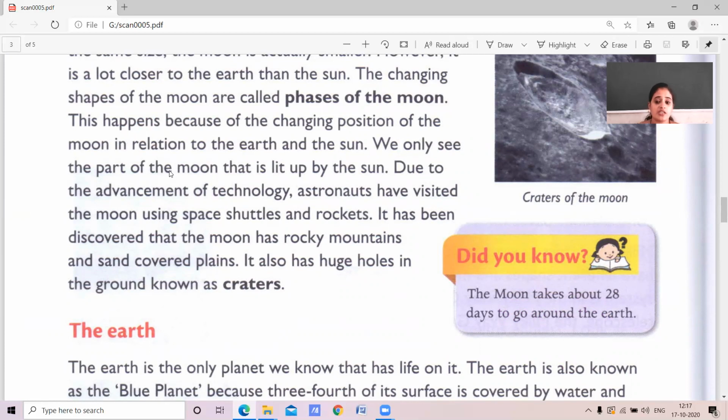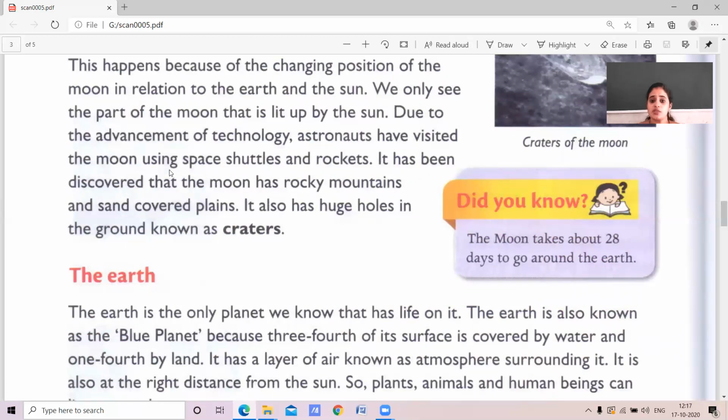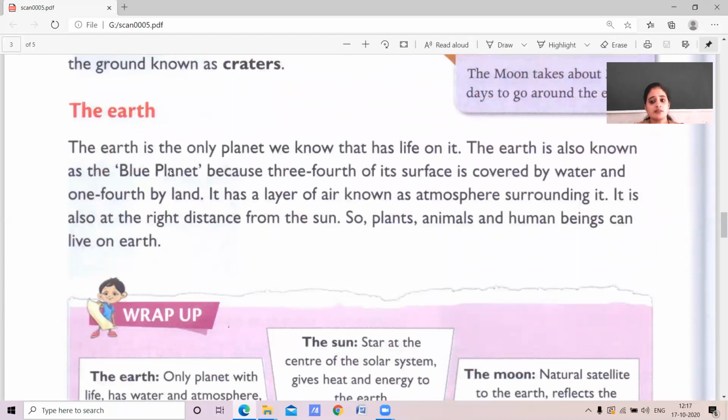Because of the advanced technology, our astronauts have visited the moon. They saw that the moon consists of rocks, mountains, sand covering, and holes called craters. And the earth, our earth is a beautiful planet and is named the blue planet because 3/4 of it is covered by water, 1/4 by land. It is surrounded by air. Because of the air and water, we are able to live. And plants, animals and human beings can live on the earth.